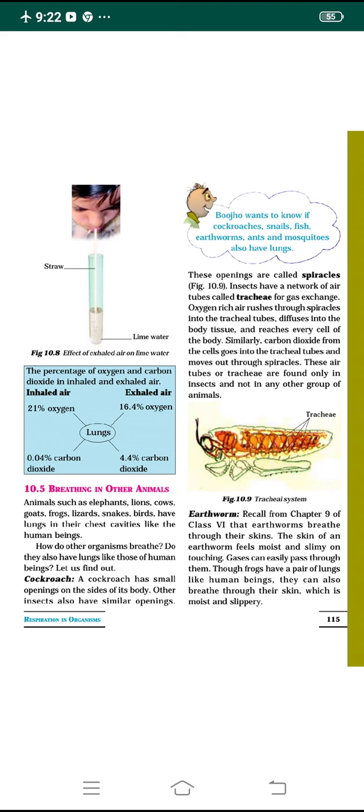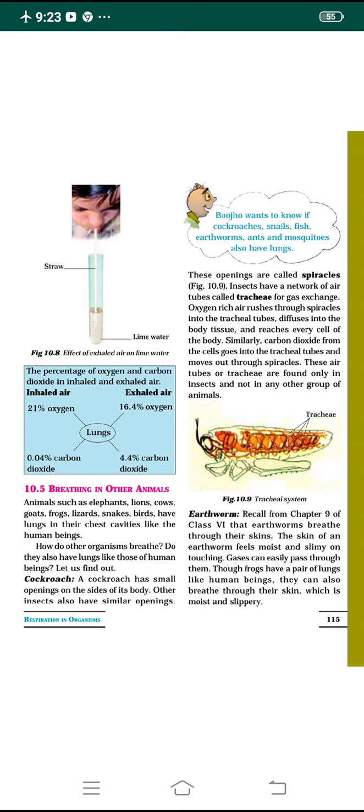These insects have a network of thin, coiled tubes called trachea. The trachea are helpful for the exchange of gases. The oxygen-rich air rushes through the spiracles into the tracheal tubes.